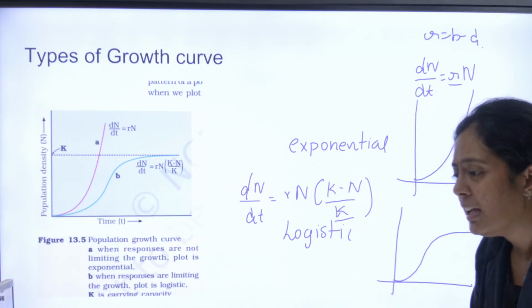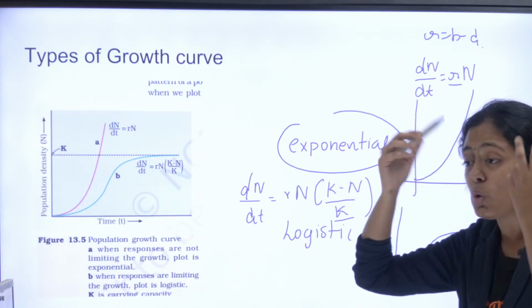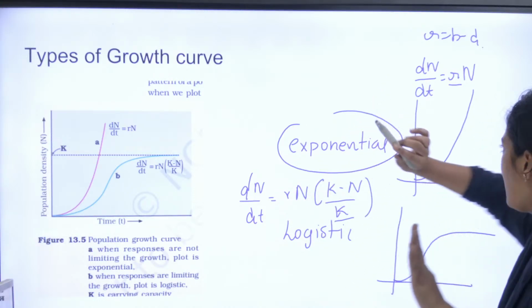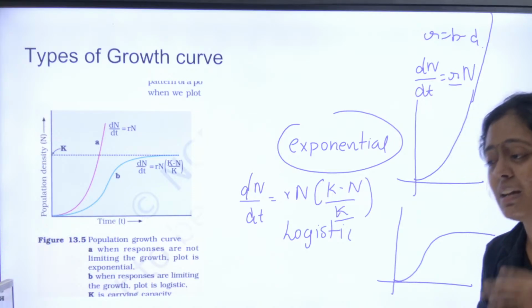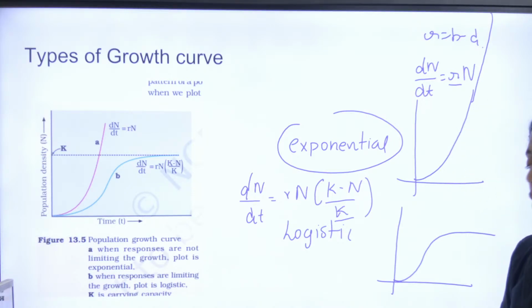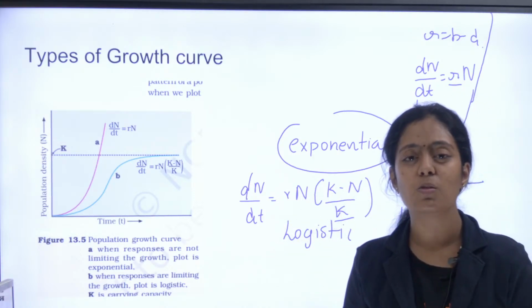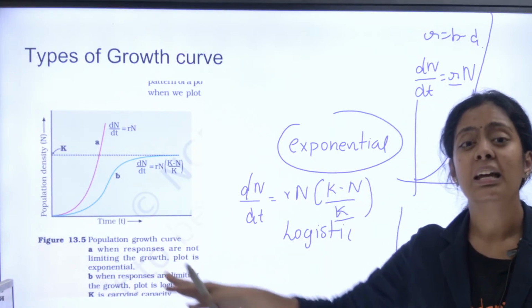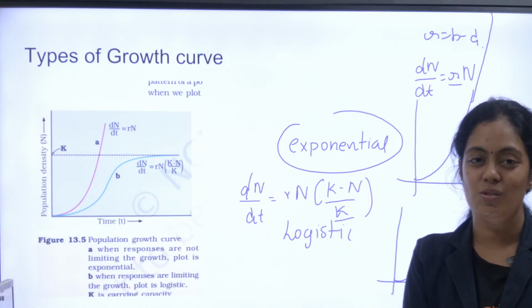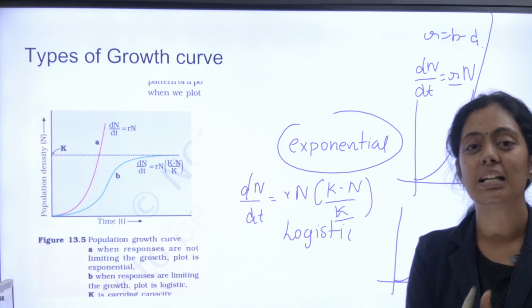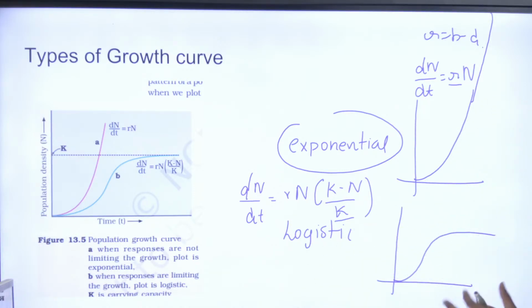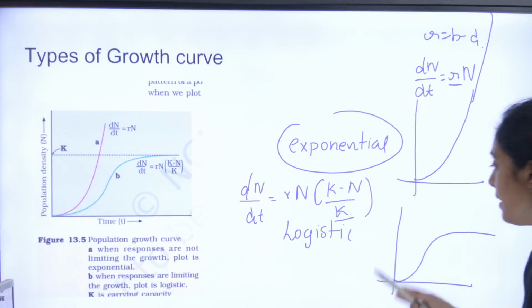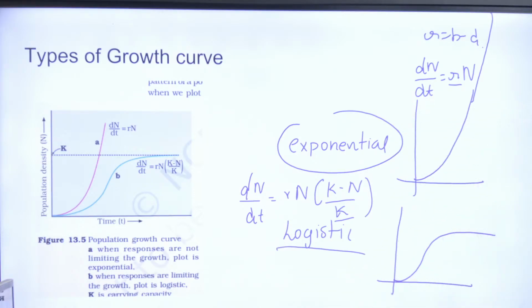In exponential growth it is assumed that the resources are unlimited. It says this growth will keep continuing like this. But is it possible practically? No, it is not possible practically. When resources are limited, all of us, plants and animals, have limited resources, correct? So we have to use those limited resources and grow. The same thing is happening here. This is what we call the S-shaped curve. This is more practically applicable. Which one? Logistic. Very important point.